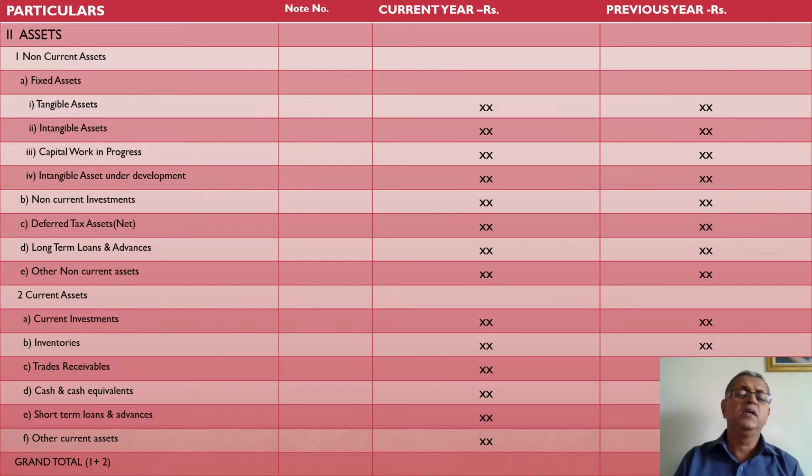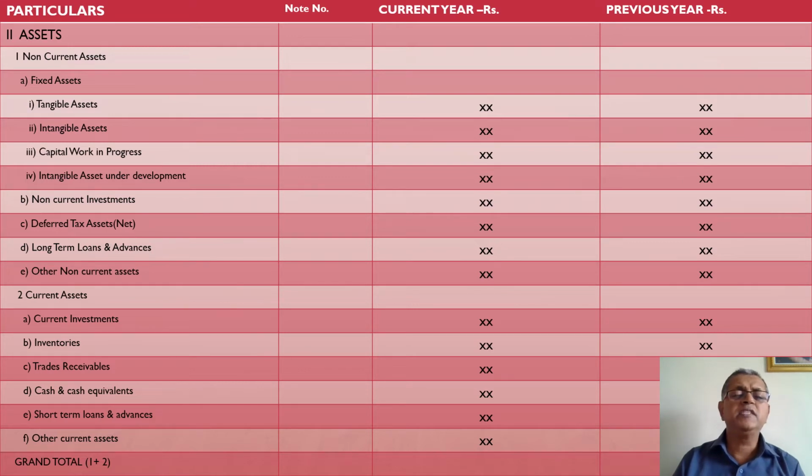Coming to the first one, fixed assets. What do you mean by fixed assets? Any asset acquired by the business for more than one financial year is called a fixed asset. There are four types of fixed assets. Number one, tangible fixed assets. Number two, intangible fixed assets. Number three, capital work in progress. Number four, intangible asset under development.